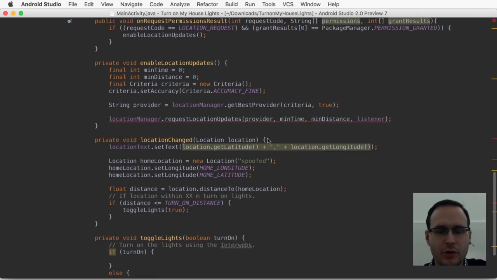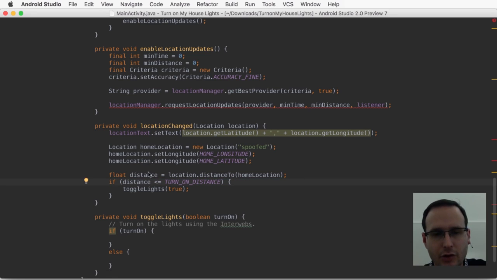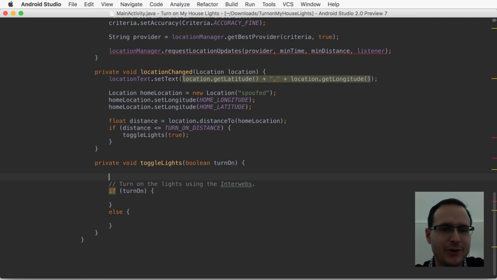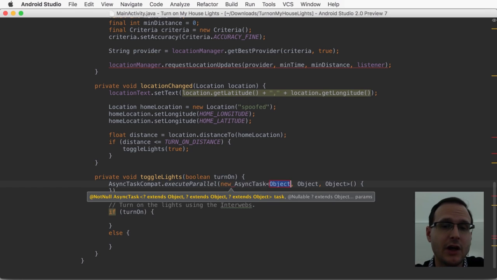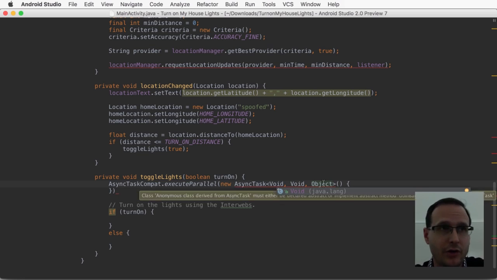So we have a distance, which is the distance from the current location to the home location. If it's less than the turn on distance, which we've set to 10 meters, then toggle the lights on, which is happening down here. So we know that we're going to want to turn the lights on and off, and that this is going to be a command over the interwebs. We can't actually, or we're not allowed to access the internet on the main thread. So we're going to have to move it into a background thread.